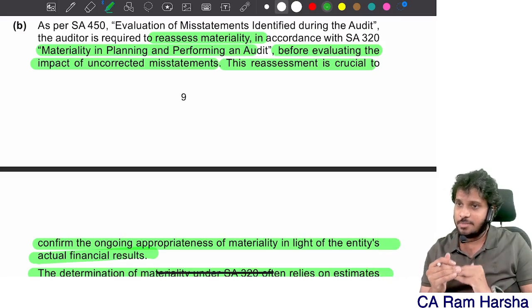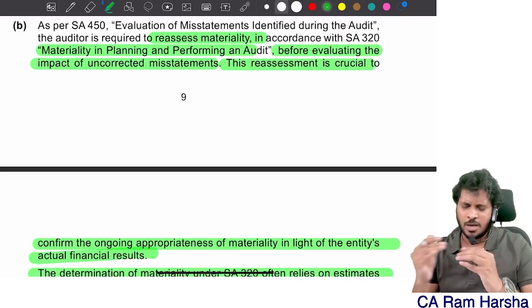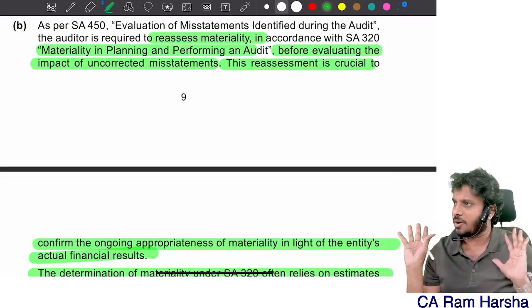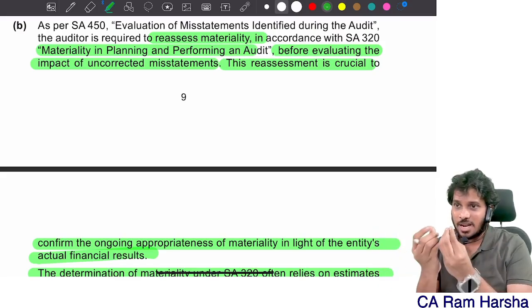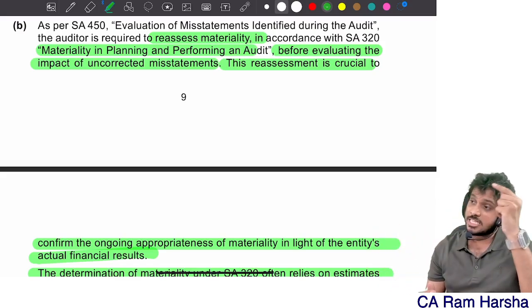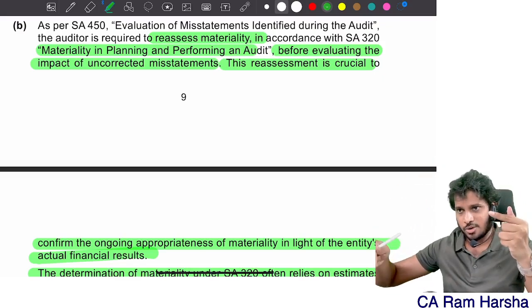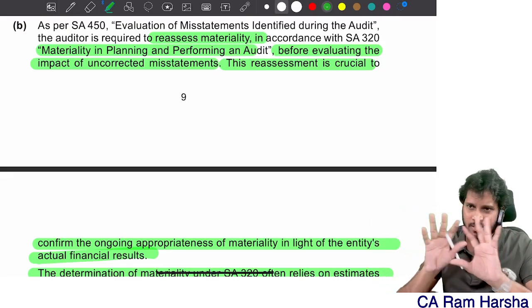And if there is a revision in materiality, you should also revise performance materiality and revise nature, timing, extent of further audit procedures which are already planned. Therefore, in the given case, since last month turnover suddenly declined, the initial materiality whatever the auditor determined has to be reduced. Yes or no? To answer the current events. And that's it. That conclusion you give.